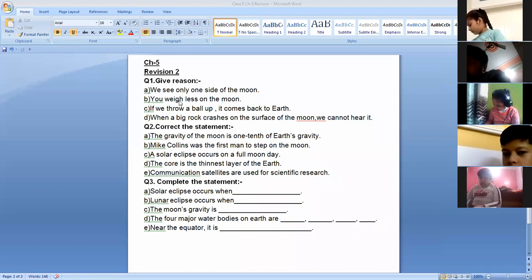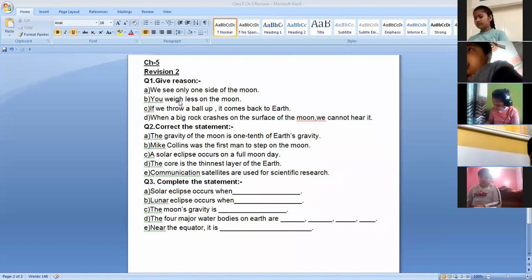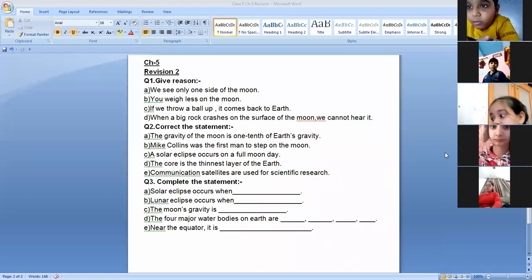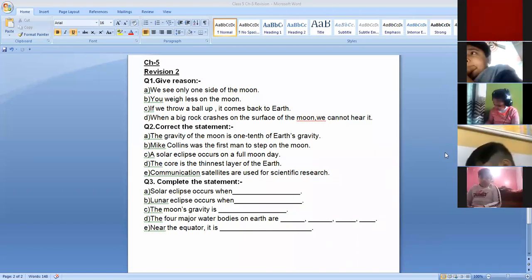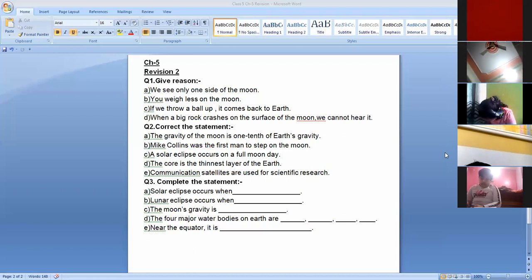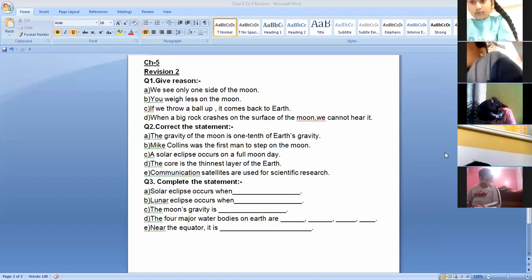You weigh less on the moon. The moon's gravity is 1/6 of the Earth's gravity. So the object on the moon weighed 1/6 less than on the Earth. Very good. That's the correct one. The language is different, but the answer was correct, Nitya, and yours is also right. Aditya Malhotra, next answer.